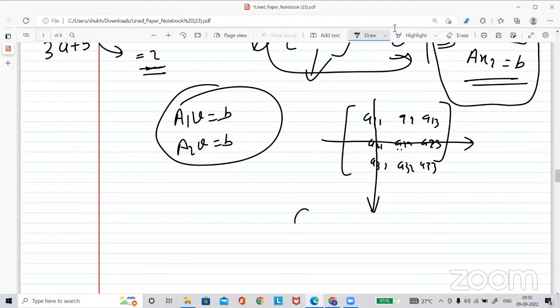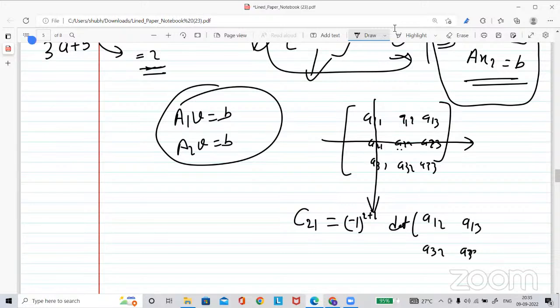So the cofactor C21 is equal to minus 1 to the power 2 plus 1, since 2 is i and 1 is j, times the determinant of the remaining entries A12, A13, A32 and A33.